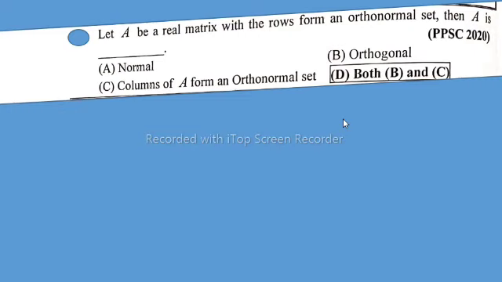In this lecture, I will solve Pakistan Public Service Commission 2020 MCQs, that is: let A be a real matrix with the rows forming an orthonormal set, then A is...